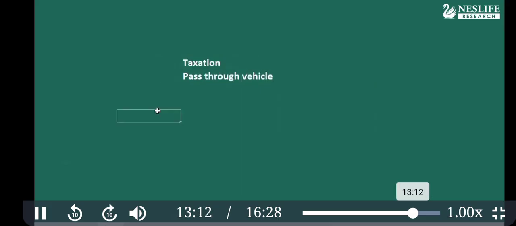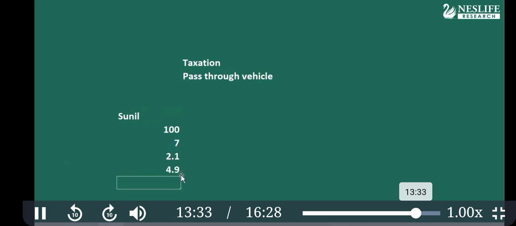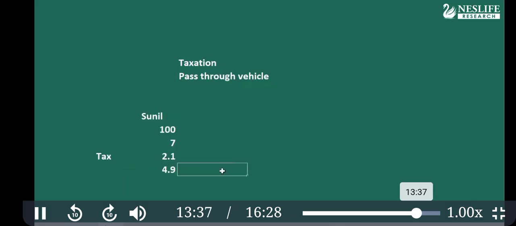Suppose there is a person, let's say Sunil. He invested 100 rupees in the FD and his return is 7%. From this 7, he has to pay 30% tax. Suppose let's say 30% tax. 2.1 is gone as tax and he is left with 4.9. Now he reinvests again. So here it is a tax every year on this income.